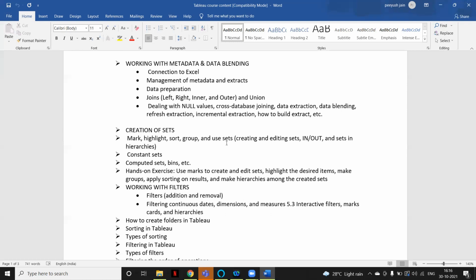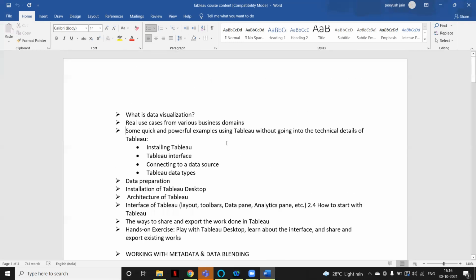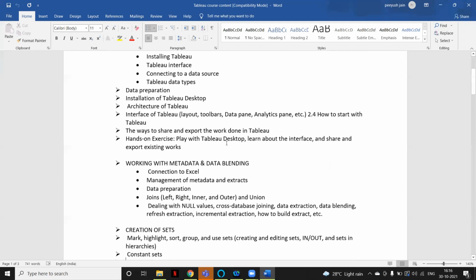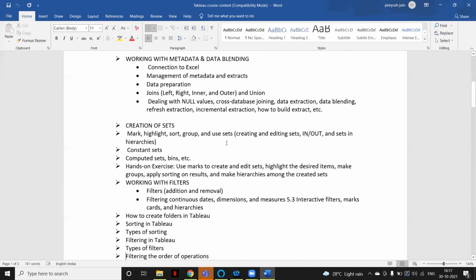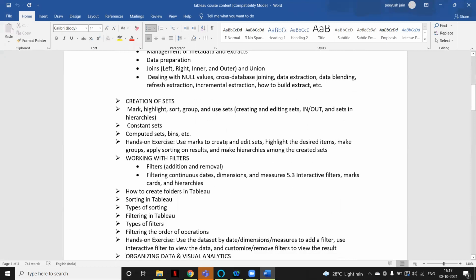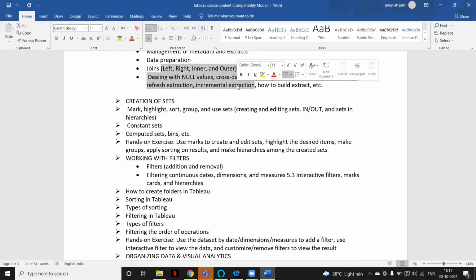Then if you go down, we have something called joining as well. If you look here, we have joins. Let's say the data is available in multiple tables in the backend, say 2-3 tables, and you have to create a report on top of that. Tableau also offers joining functionality, so we can do the joining at the Tableau end as well.